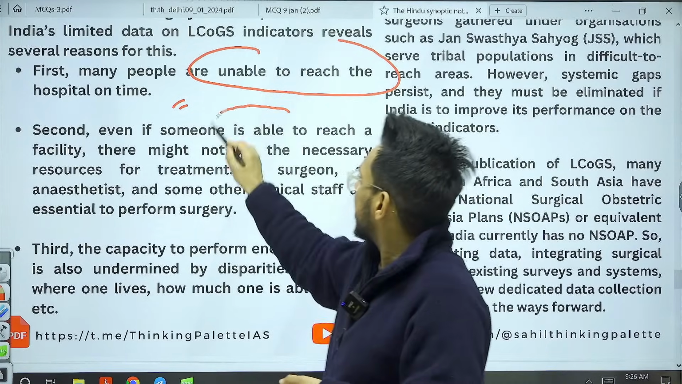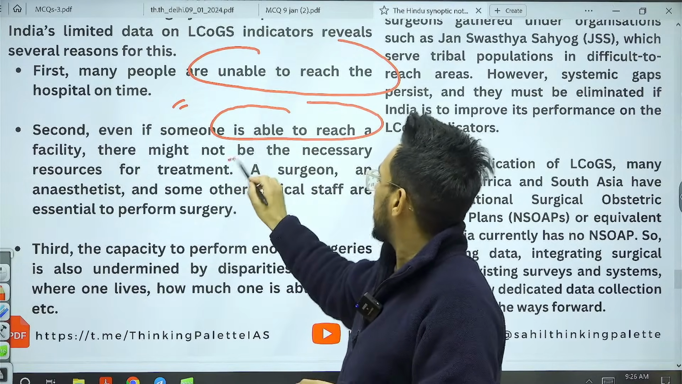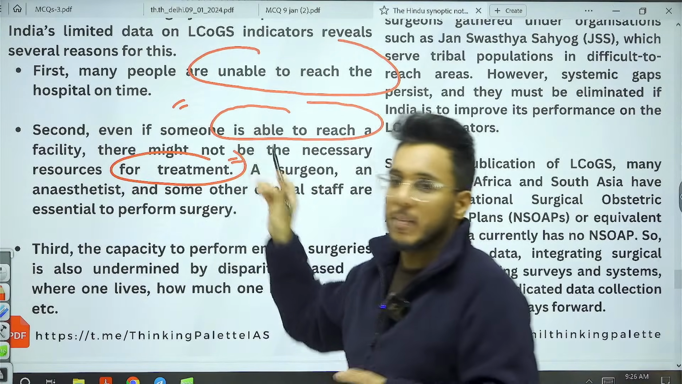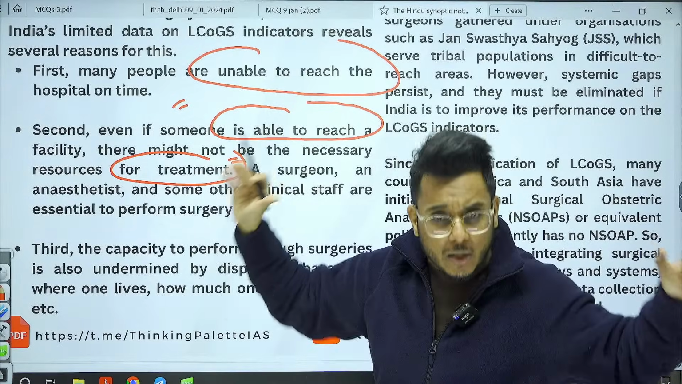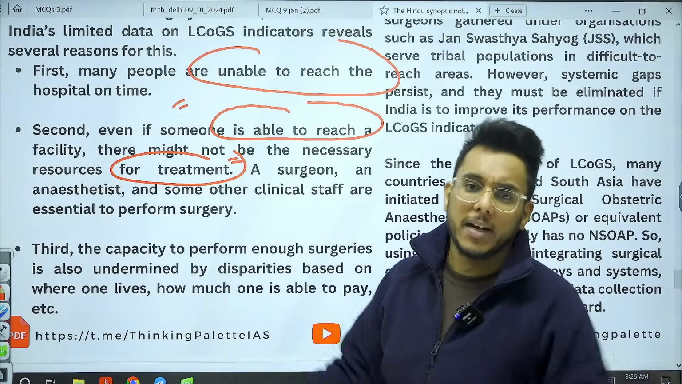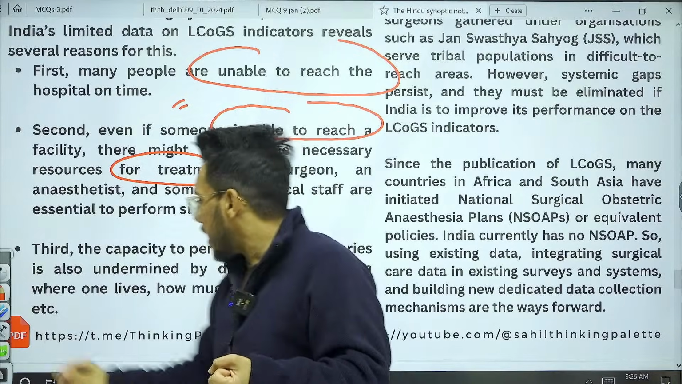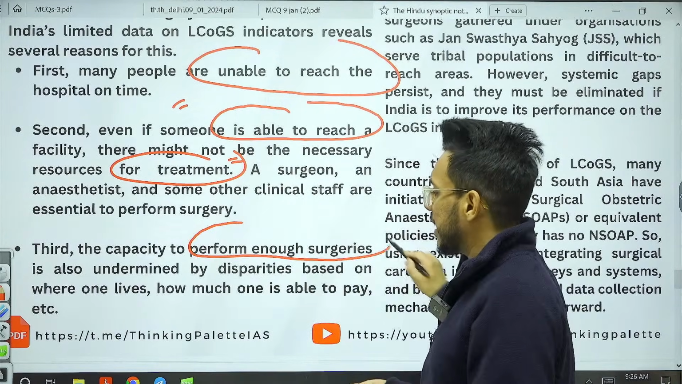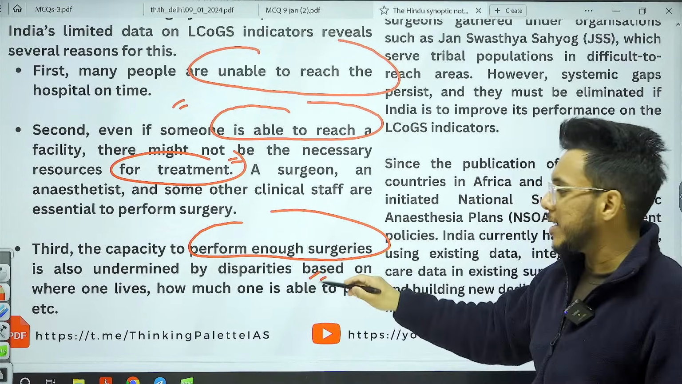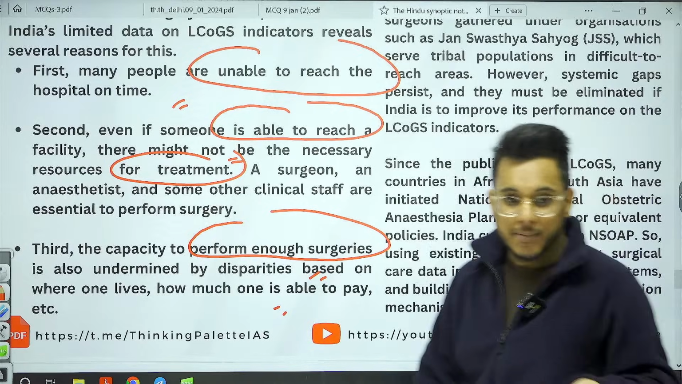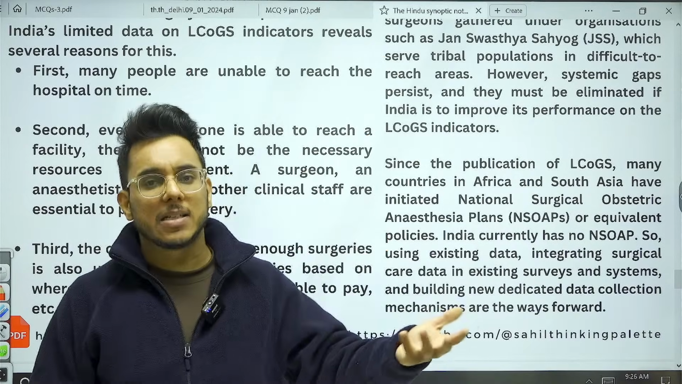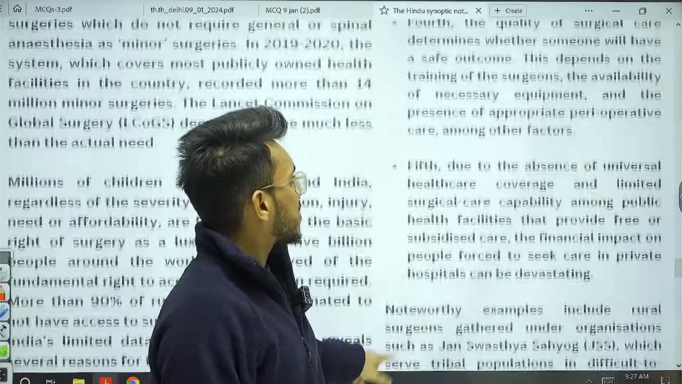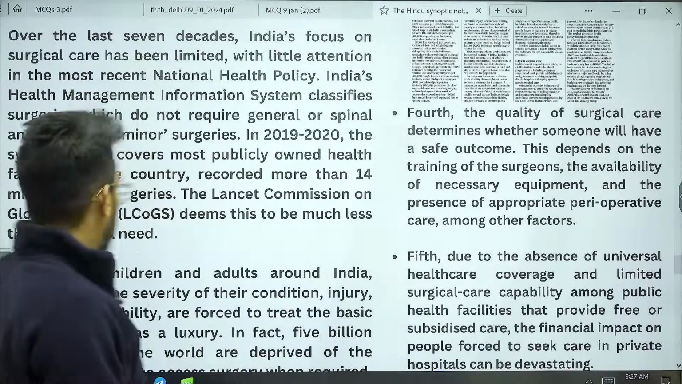Second, if someone is able to reach a hospital, there might not be necessary resources for the treatment. Sometimes doctor is not there, sometimes medicine is not there, sometimes the hospital is so crowded that you don't get the surgery. Third, the capacity to perform enough surgery is also undermined by the disparity based on where one lives, how much one is able to pay. People who are able to pay, people from upper middle classes might get a surgery easily, but lower class people, poor people might not be able to get it.